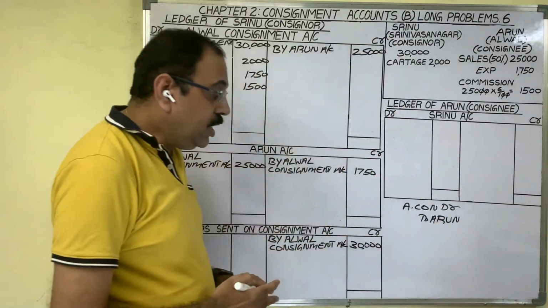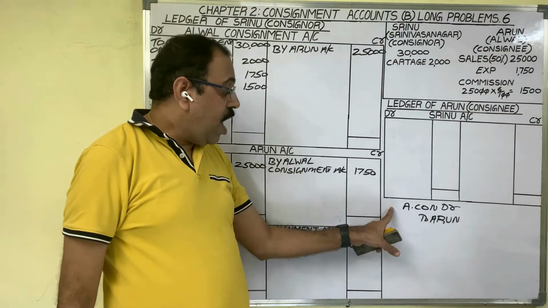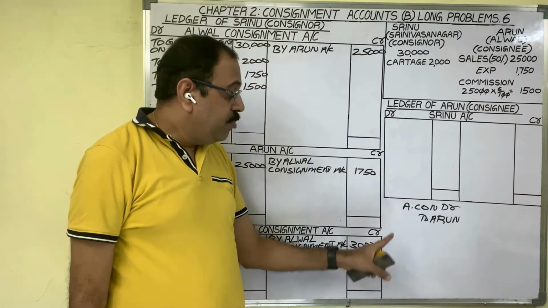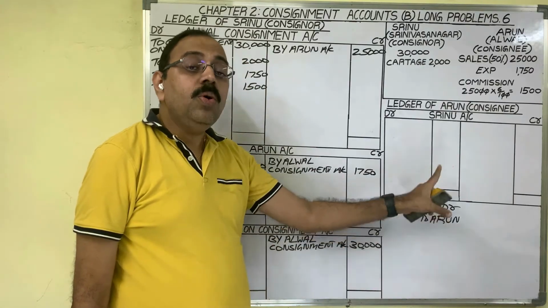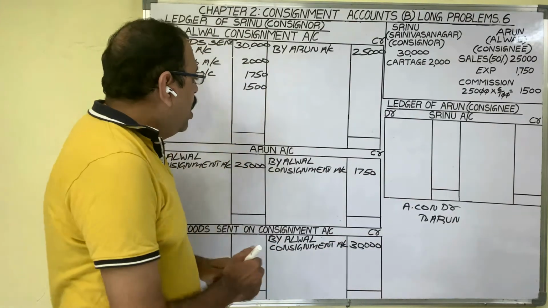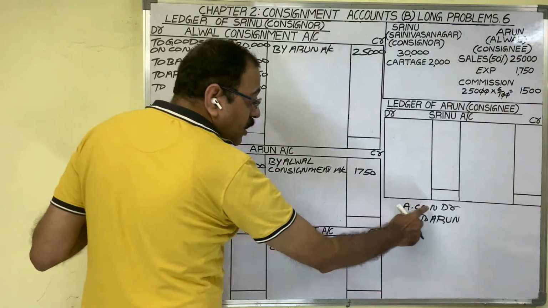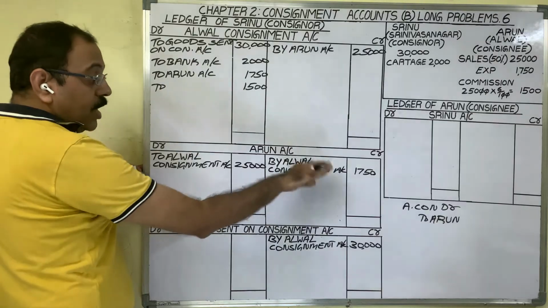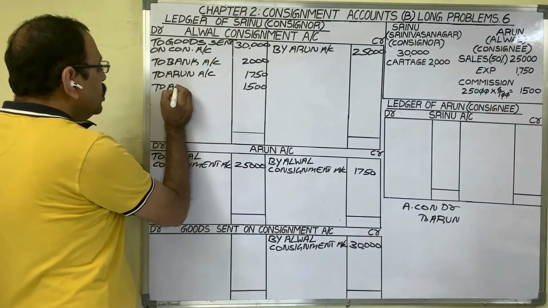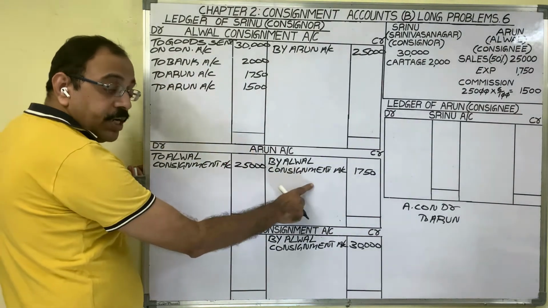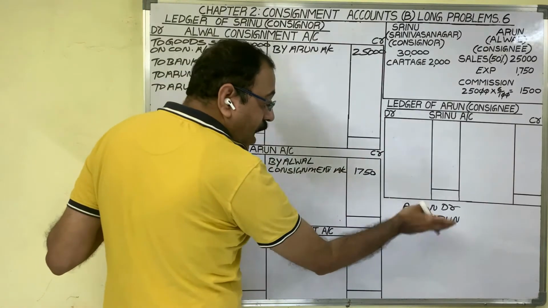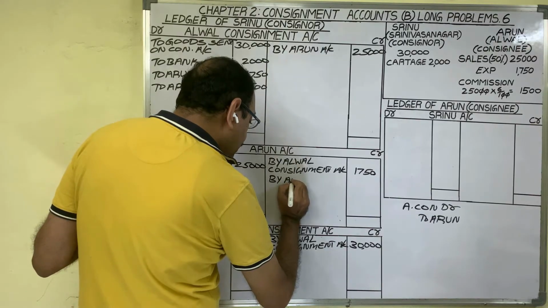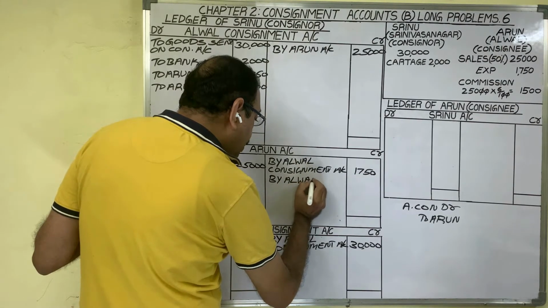Entry for commission in consignor books is Consignment account debtor to Arun account. Narration being commission due to consignee. How to post? As consignment account is debited, on the debit side we should write the other account name, Arun account. In Arun account, credit side we should post. What to write? The other side we have is consignment account. Write that: by consignment account.